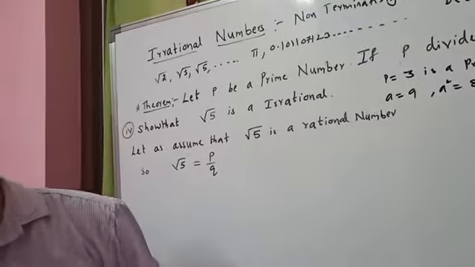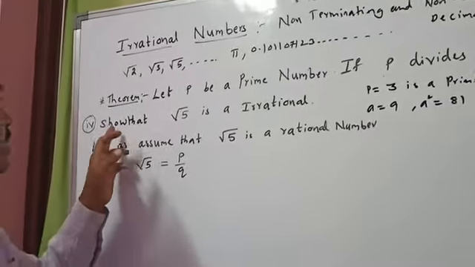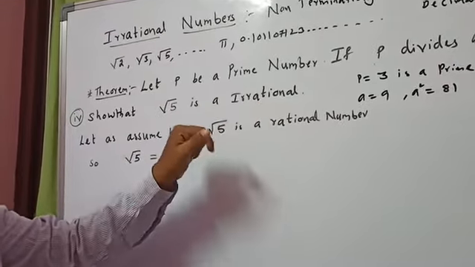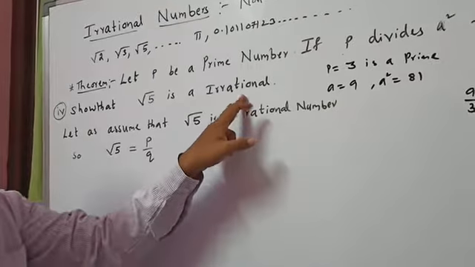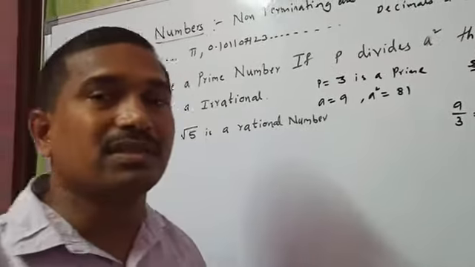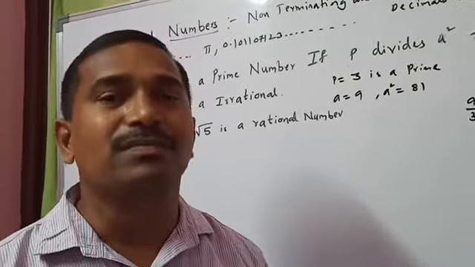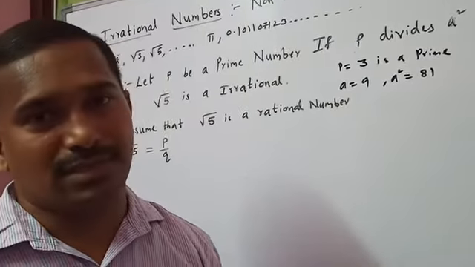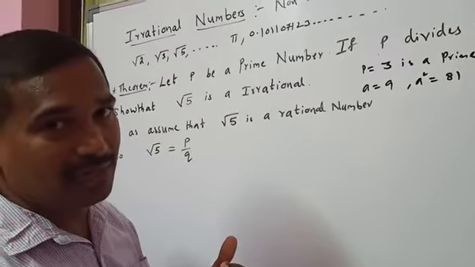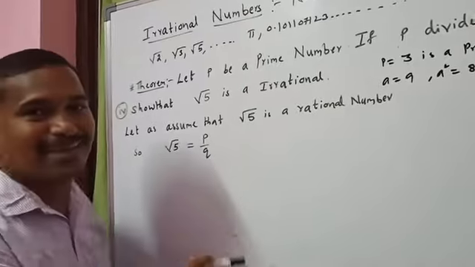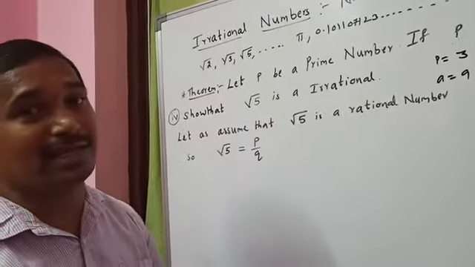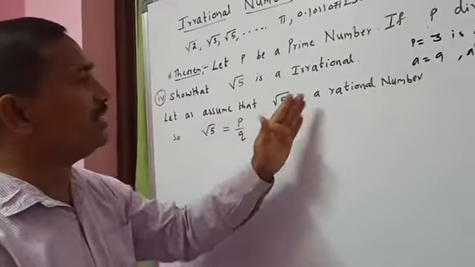Now let us show that root 5 is irrational. To prove this, I am proving it by contradiction. Contradiction means opposite. What we prove is that root 5 is irrational, but first I am assuming root 5 is rational.